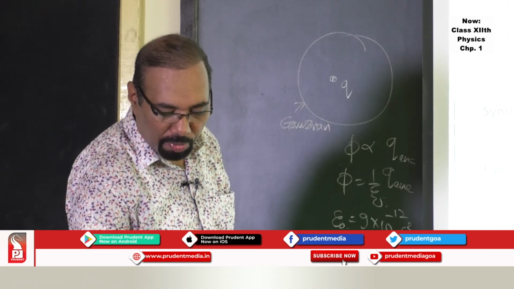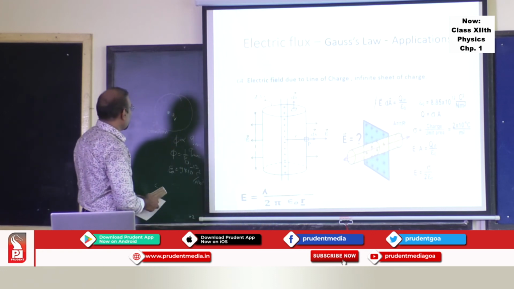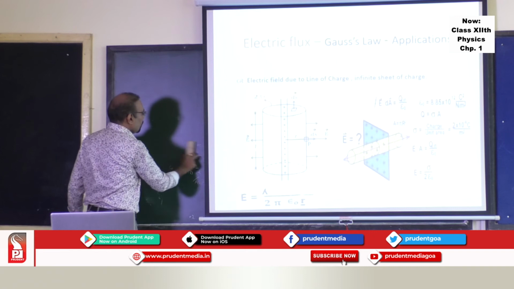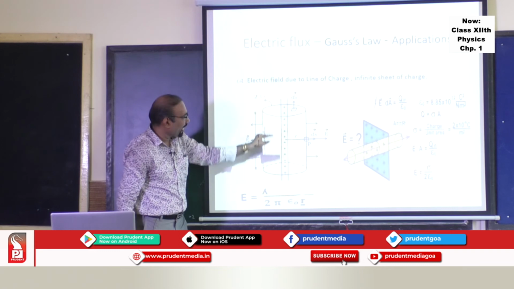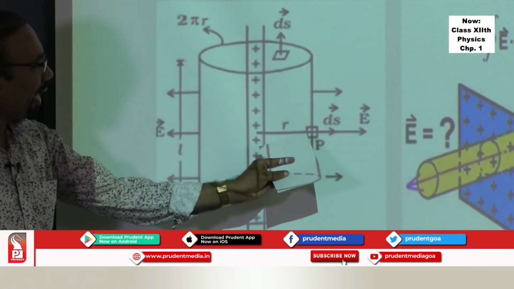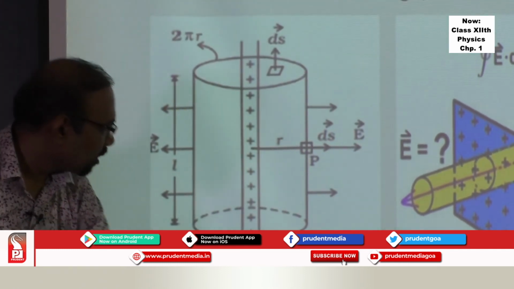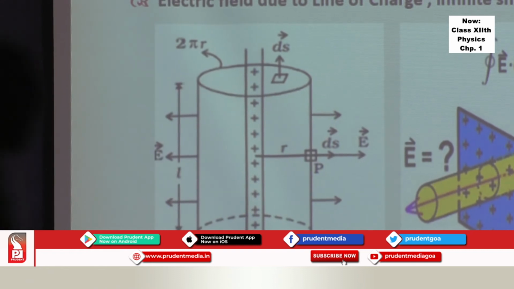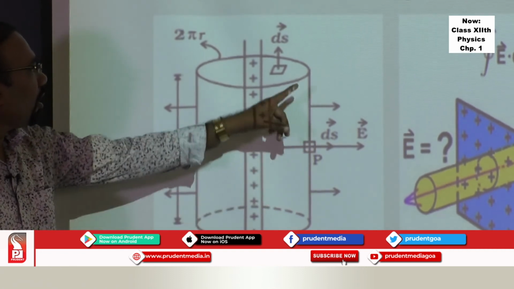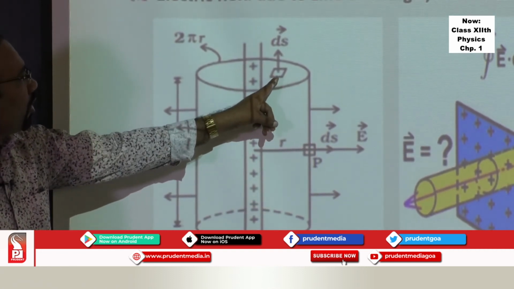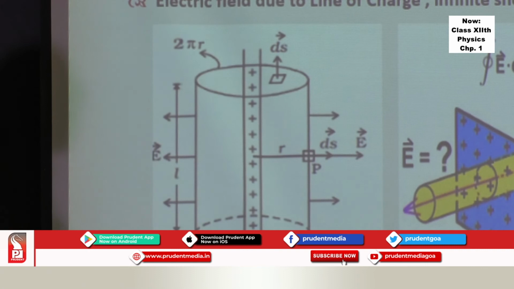Let's go through the application part of this particular Gauss's law. The first application which you should know in this chapter is the electric field due to a line of charge. So suppose we have a line of charge. This is an infinite line of charge, and you want to find the electric field at some distance r. Then you can find it using this concept of Gauss's law. So just take the surface element ds bar. For the curved surface, the contribution to the electric flux due to the end faces will be 0 because ds bar and the electric field are perpendicular to each other.